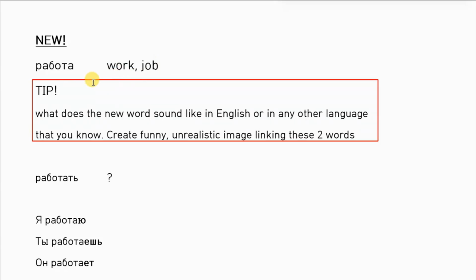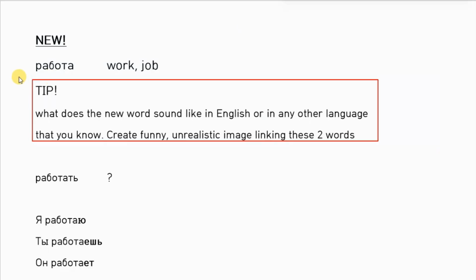When you need to learn a word which does not sound like English, like other words we learned, you have to associate it with a word it does sound like and create a funny and realistic image linking these two words. So here we assume that you know English, right? And let's try to find a similar word in English. For example, robot, right?